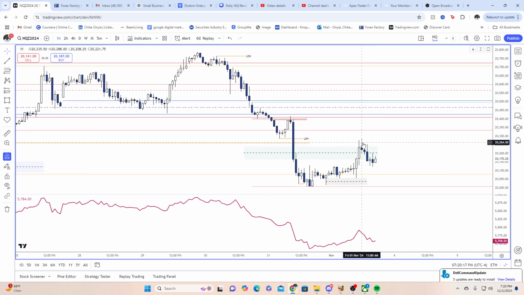By 11 a.m., we come back and wick into the TGIF level, not really closing out of it. Then we close below it at 1 p.m. and find some resistance at it, creating a bearish order block, and kind of just hang around there for the rest of the afternoon.